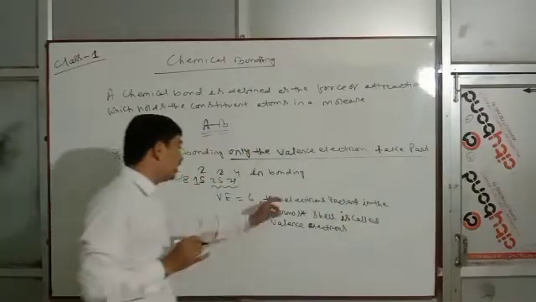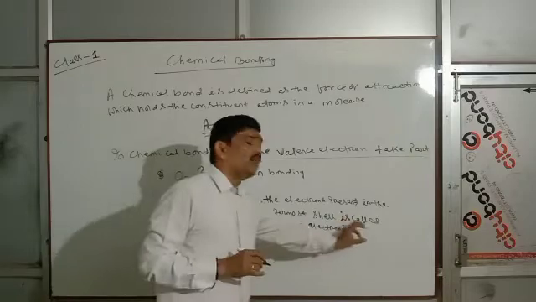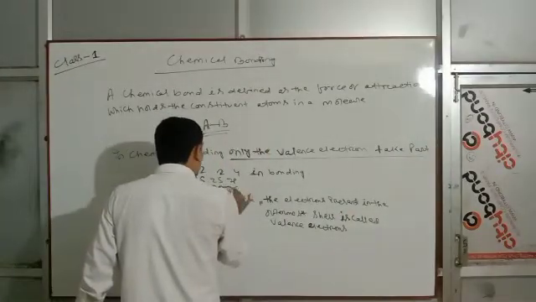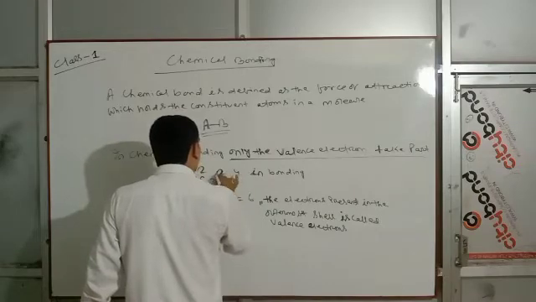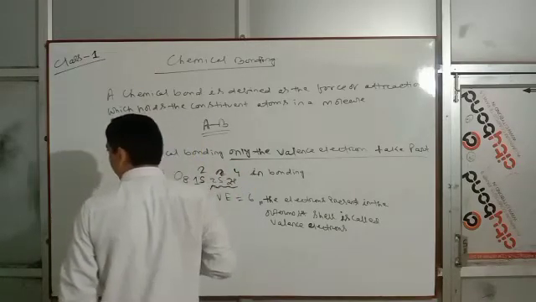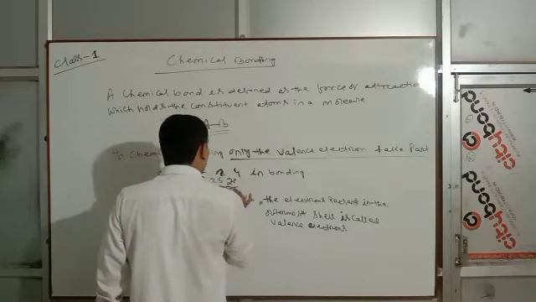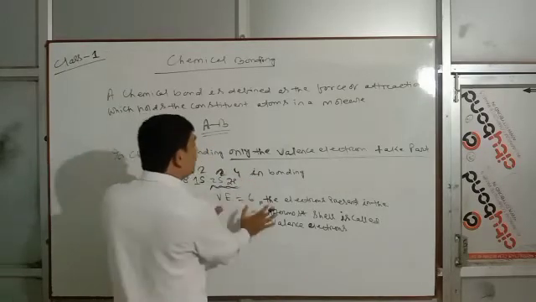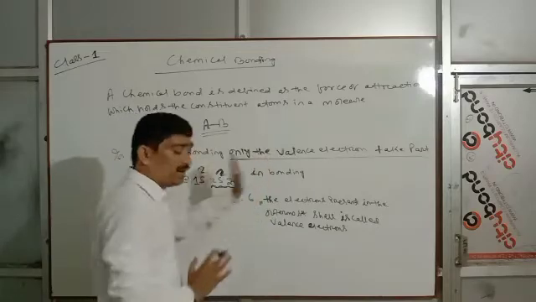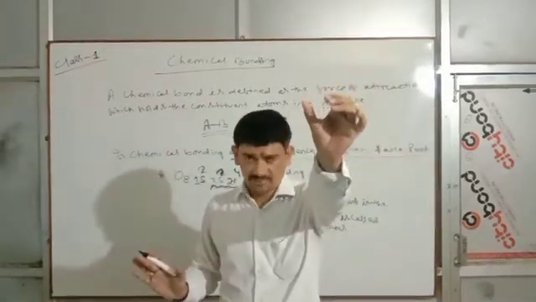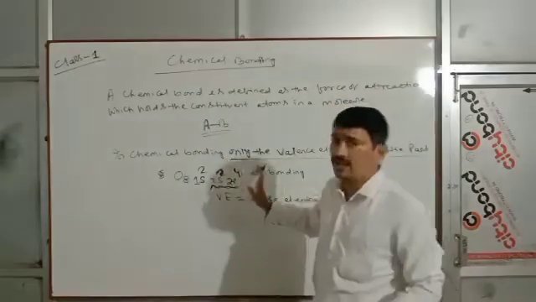The electrons which are in the outermost shell are called valence electrons, and only the valence electrons take part in chemical bonding. We have already discussed this, so you should read the notes of the points I am discussing.